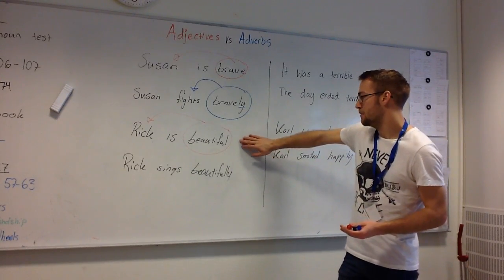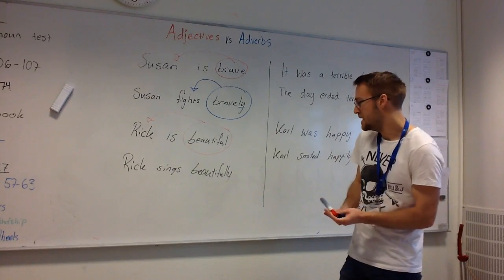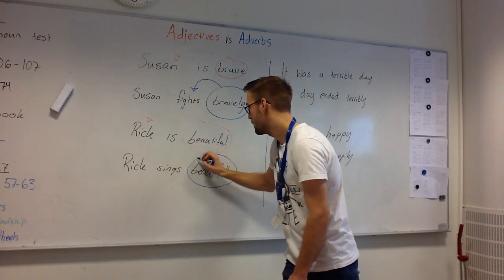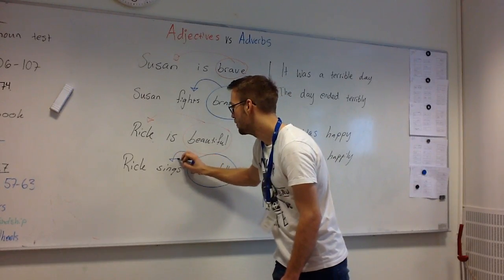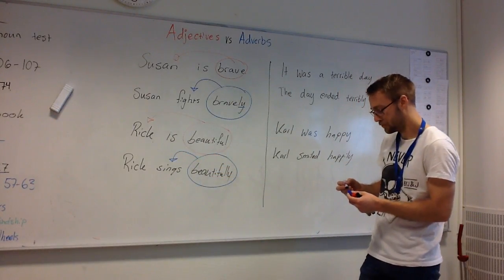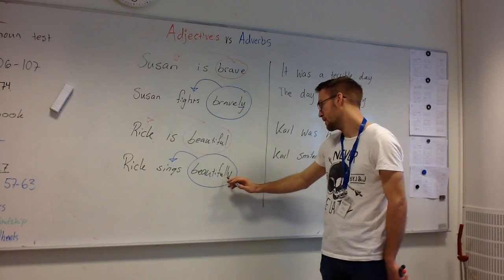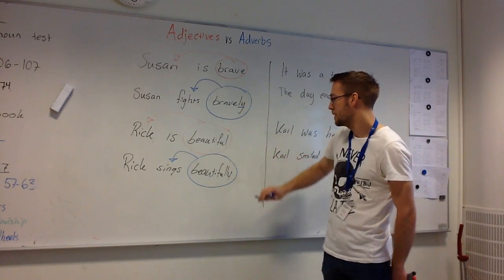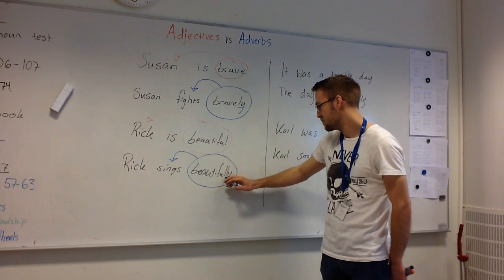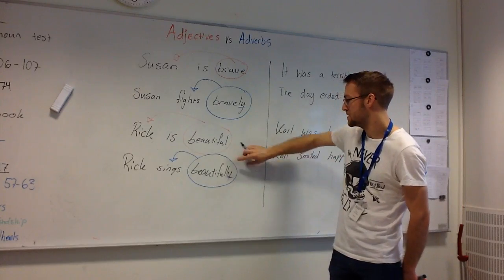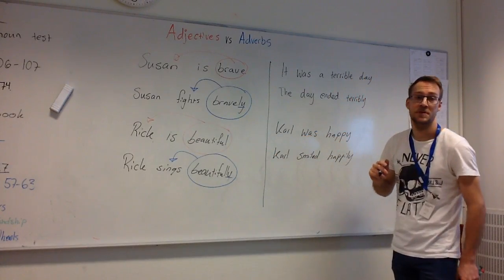Anyways, Rick is beautiful. Rick, he sings beautifully. Beautifully, an adverb, describes how Rick sings. And as you can see here, beautiful ends with an L, full. What we do is we add another L and a Y, beautifully, so we get two L's. Might be important for you to notice and observe.